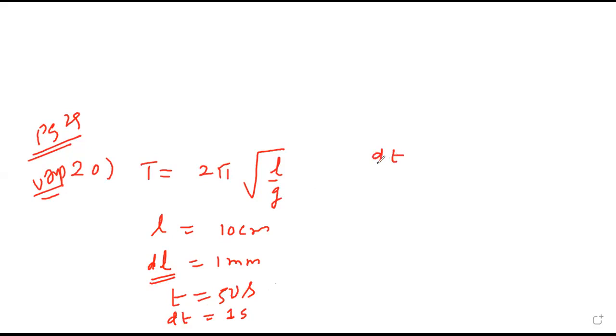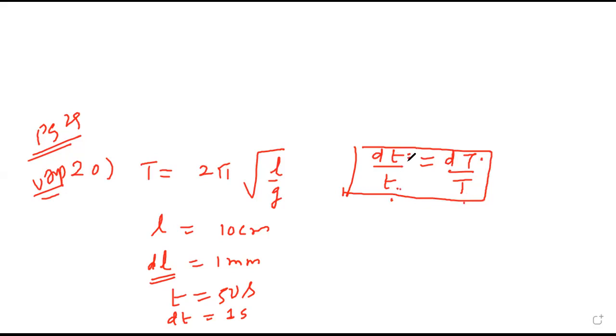Now dt upon t is same as d time period upon T. That means if you take this for 100, divide by 100, cancel, okay, the ratio will remain same. So this part should be remembered. Total time resolution upon total time is dt upon t. That means for one oscillation, because in that ratio the 100 oscillations cancel. This point is a little important.